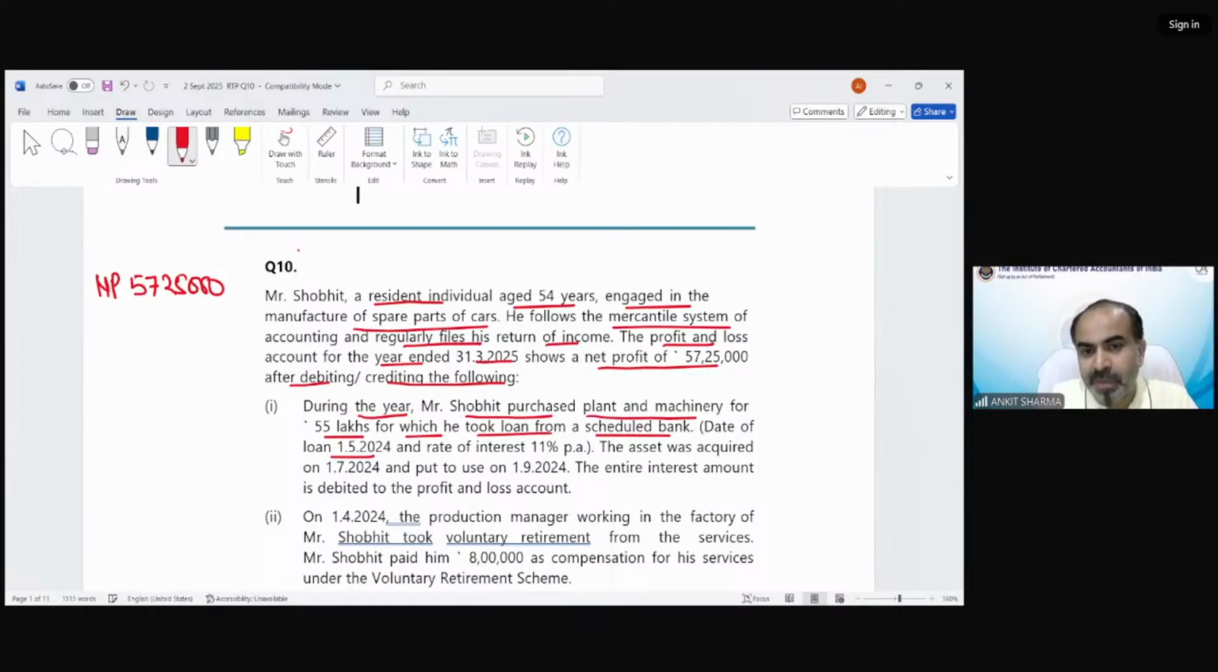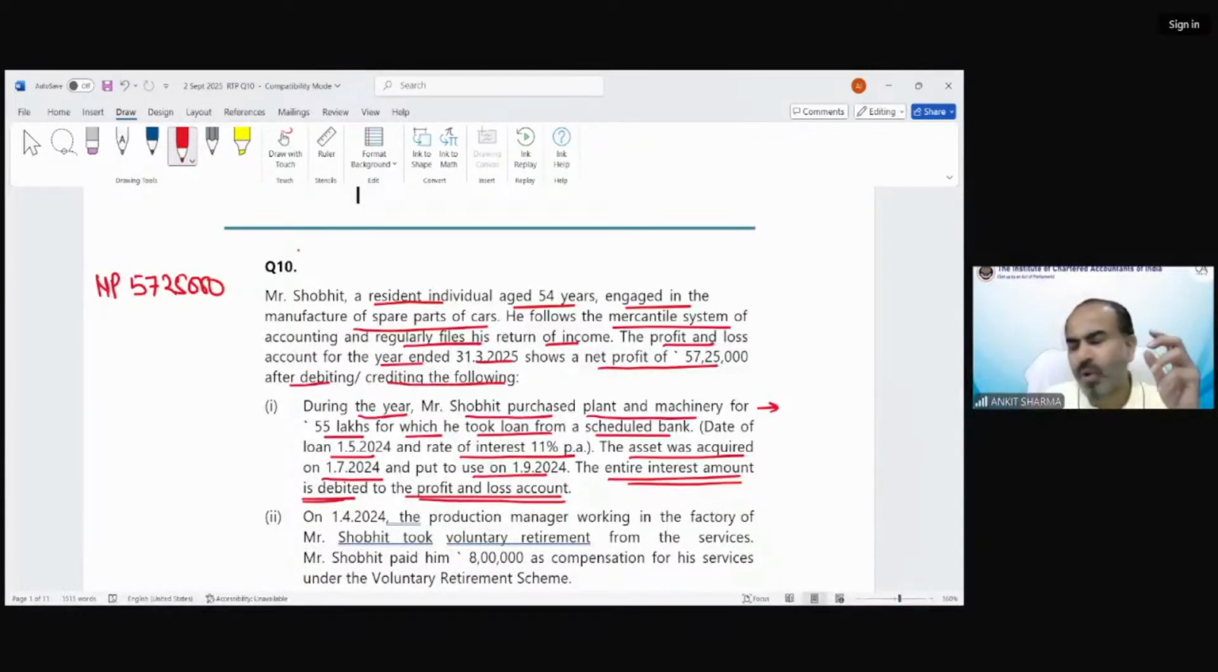Date of loan is 1st May 24 and rate of interest is 11% per annum. The asset was acquired on 1st July 2024 and put to use on 1st September 24. The entire interest amount is debited to the profit and loss account. The entire interest has been debited to the profit and loss account. So can you tell me what exactly we need to do? I am not asking you to do a calculation. I just want to know the provision. What should we do in this case?